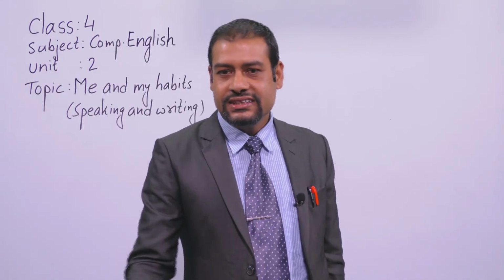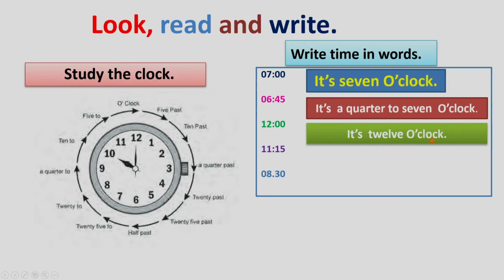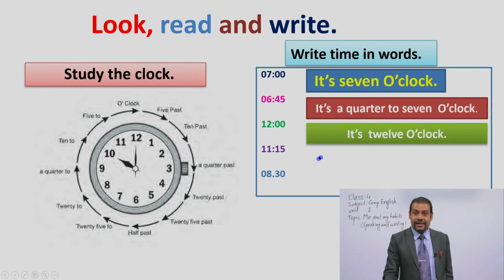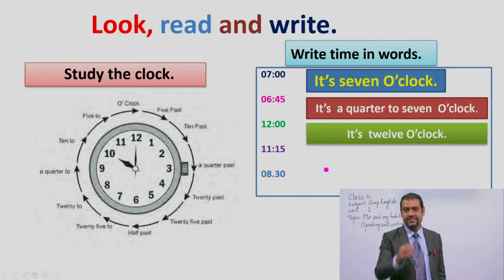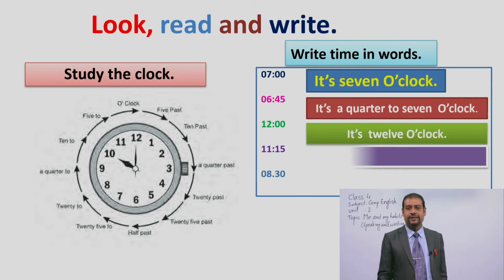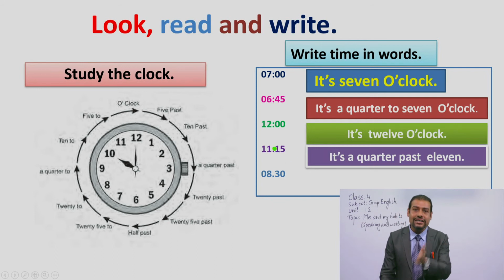See, you have to write it down like this. It's 12 o'clock, okay? Now another, we have 11:15. How do you write in words? Please write it down. Yes, now check with me. Let's say it's 11:15. See, 15 minutes already gone after 11 o'clock, okay? That's why 15 minutes is called a quarter. Understood? So you have to write it's a quarter past 11.